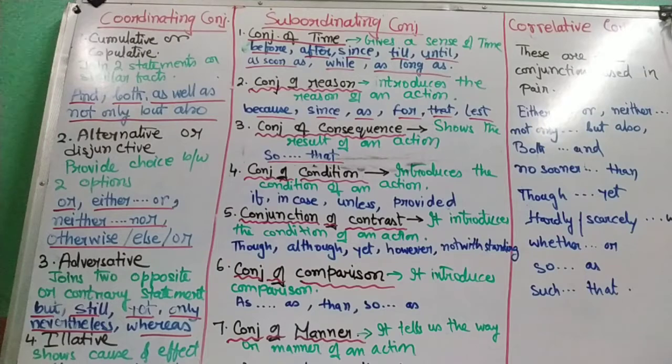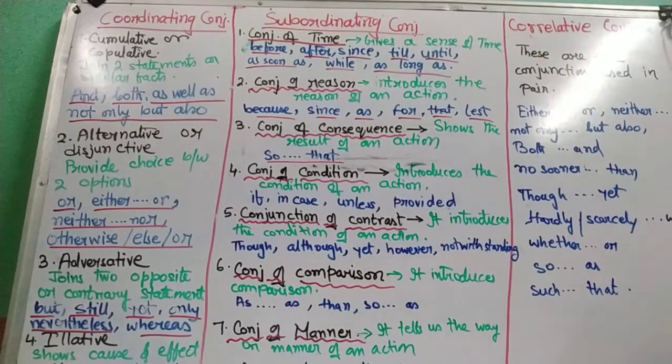He was not well, so he could not play the match. Again, cause, what is the cause? He was not well. And what is the effect of his not being well? He could not play the match. So illative conjunction will show you cause and effect.